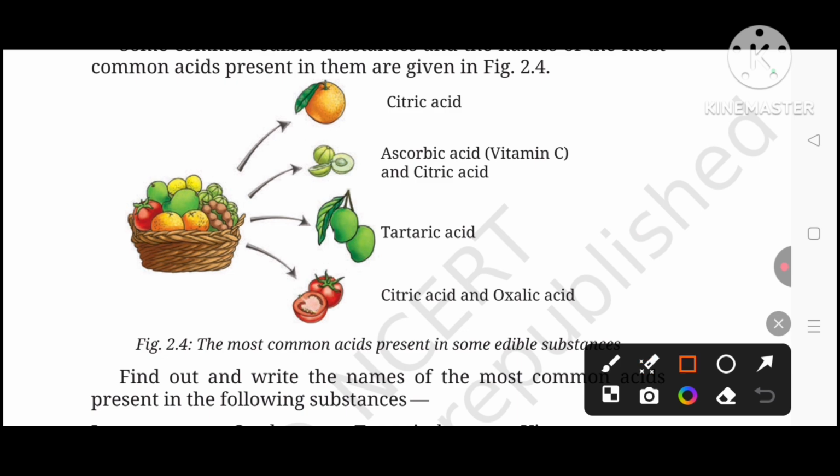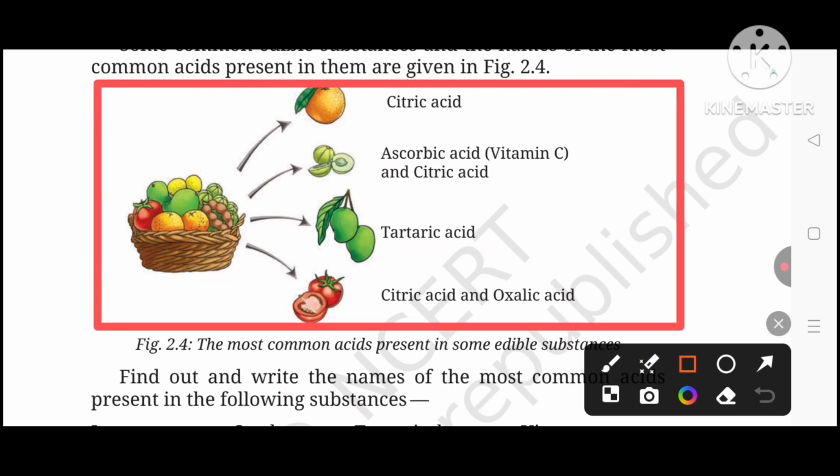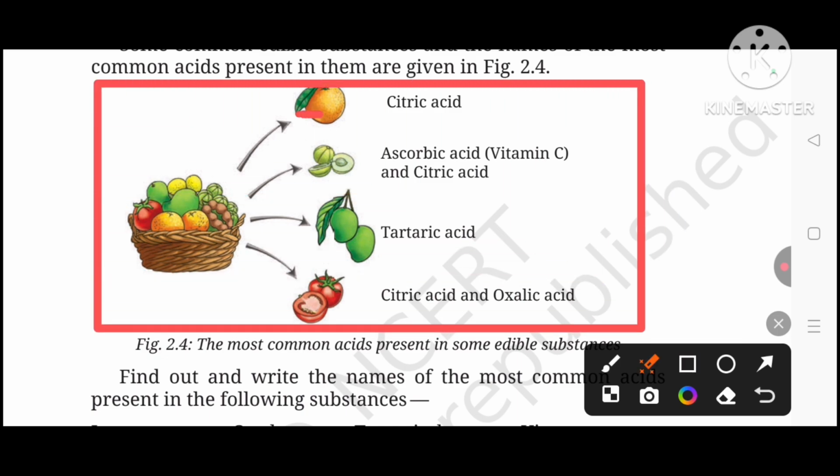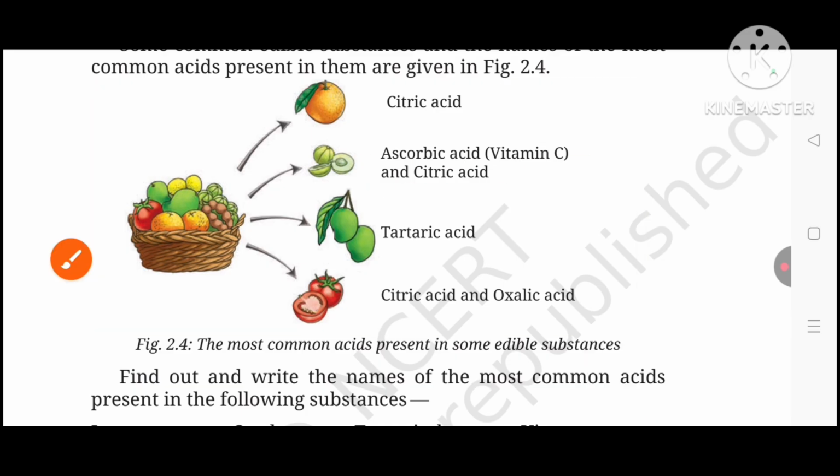So this is a very important table. Citric acid is present in orange as well as tomato as well as amla. So we have to see carefully. If the question asks in which of these substances citric acid is present, then we have to write the orange, amla, and tomato. And if you are asked the acids which are present in amla, then you have to answer ascorbic acid and citric acid. So this table is very important.